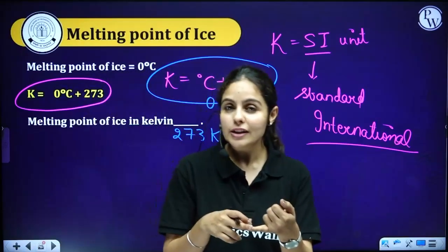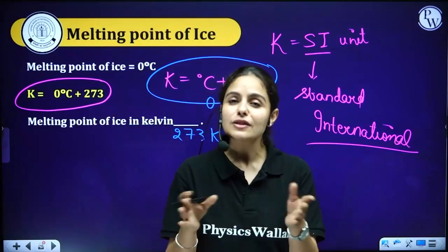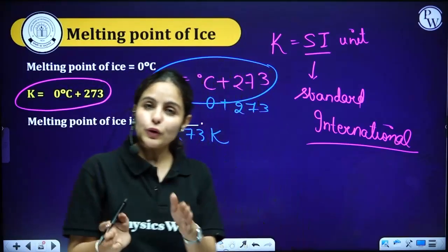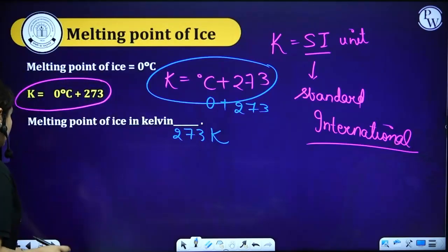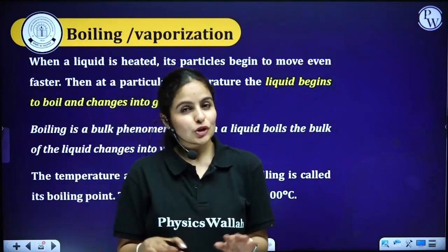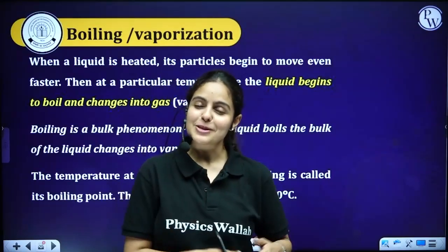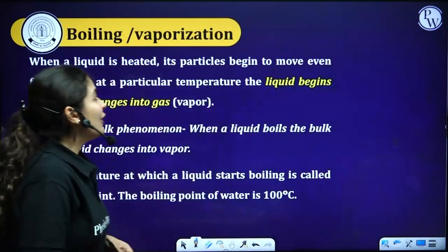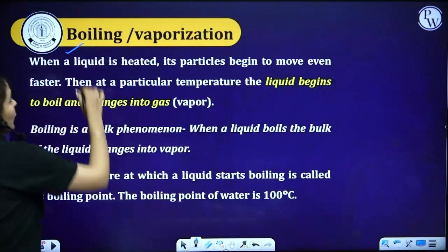So either you write 0 degrees Celsius or 273 Kelvin, it's one and the same thing. Both of them are the melting point of ice. Clear? Super duper clear? Give me a thumbs up in the chat box. Alright guys, now moving on to boiling.